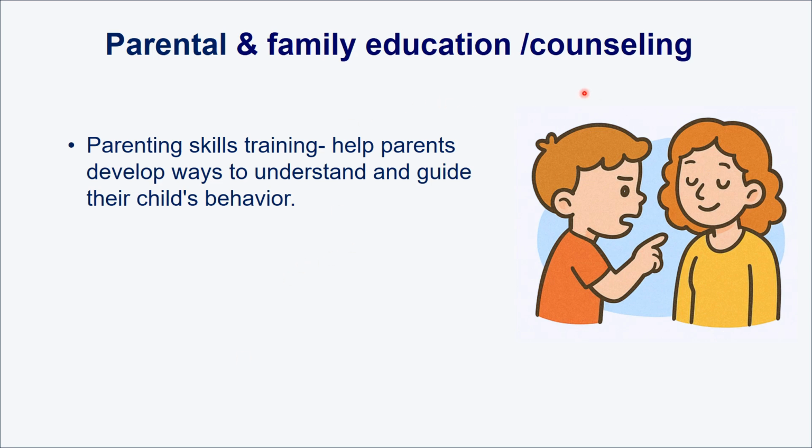Parental and family education and counseling, because parents are so frustrated with the child's behavior. The child is not accepted anywhere in society, so it's very, very difficult for the parents. So first, make the parents understand how it is, and you have to teach them. Parenting skill training is required for the parents to handle and understand the child, and to guide the child's behavior. Behavior therapy: the parents can also help. So you teach behavioral therapy to the parents also, so that at home the parents can guide them and make a better life for them and for themselves also.